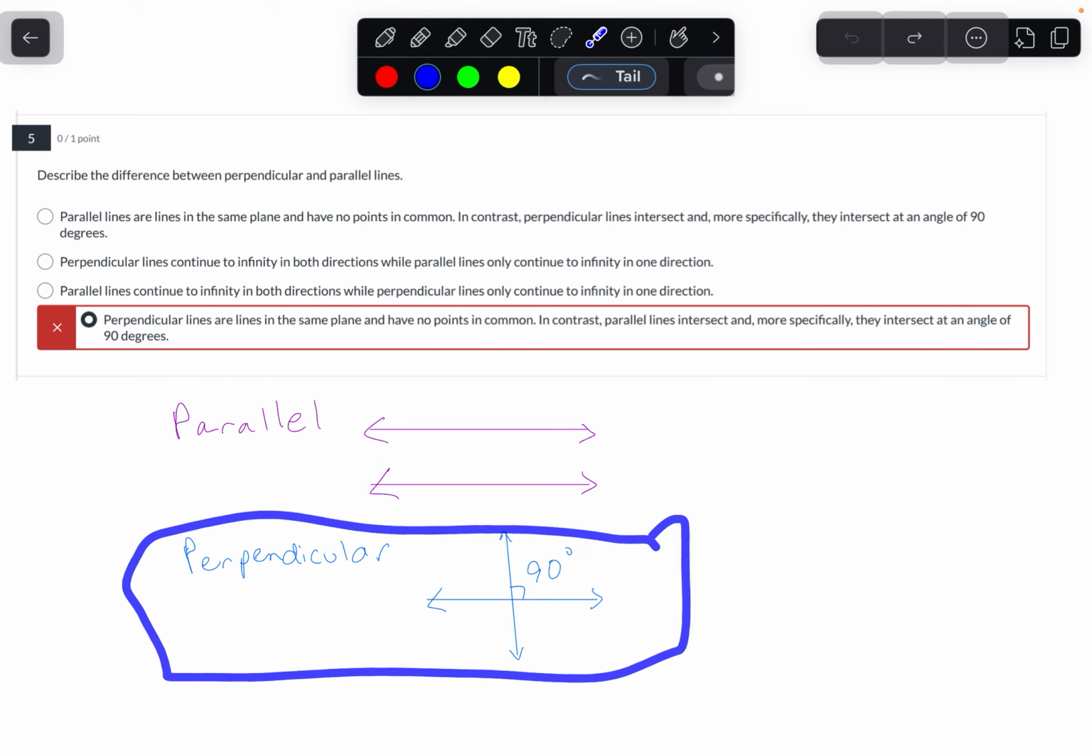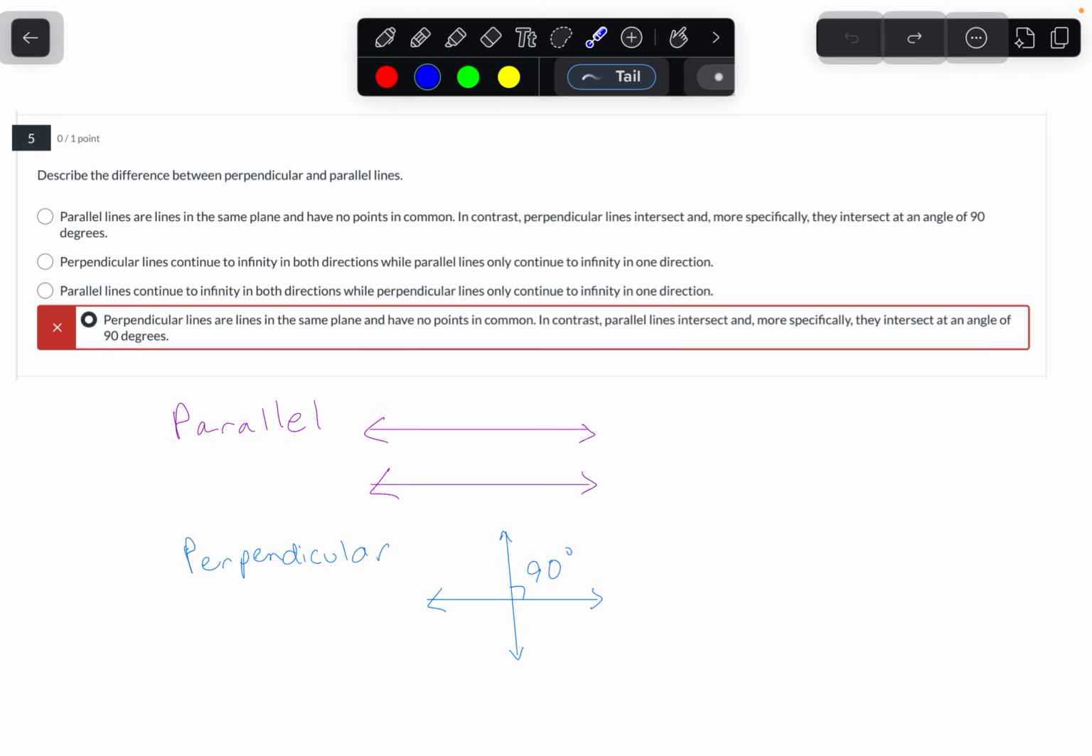Perpendicular lines meet, but they meet in precisely a perfect way. So we think about maybe a road where two roads meet perfectly in that 90-degree angle, that would be perpendicular. So if you look at these possibilities, the first one says parallel lines are lines with no points in common. Perpendicular lines intersect at 90 degrees. So that's the one we want. That's your answer. But let's look at the other ones.